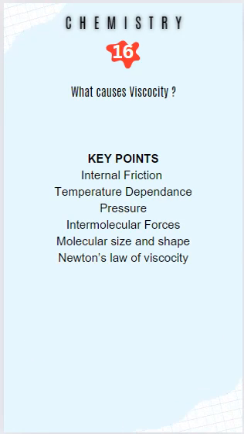What causes the viscosity? The viscosity arises from the internal friction between molecules in a liquid. This friction opposes the movement of the liquid. How does temperature affect viscosity? The viscosity of liquids generally decreases with an increase in temperature. As the temperature rises, the molecules move faster and can overcome intermolecular forces more easily, leading to a decrease in viscosity. The viscosity is typically independent of pressure or varies very little with pressure.